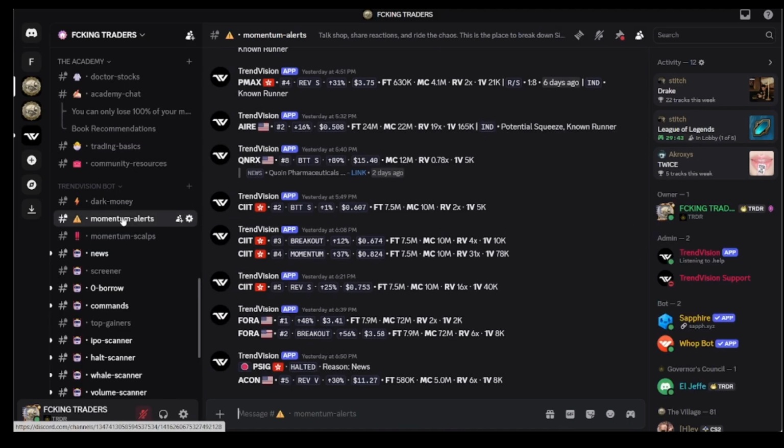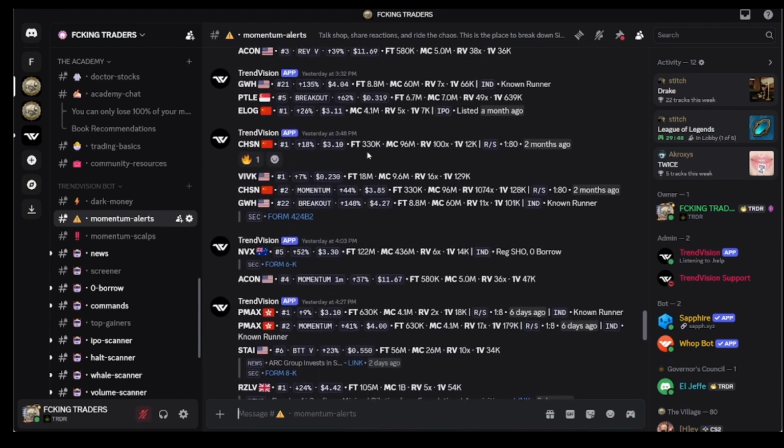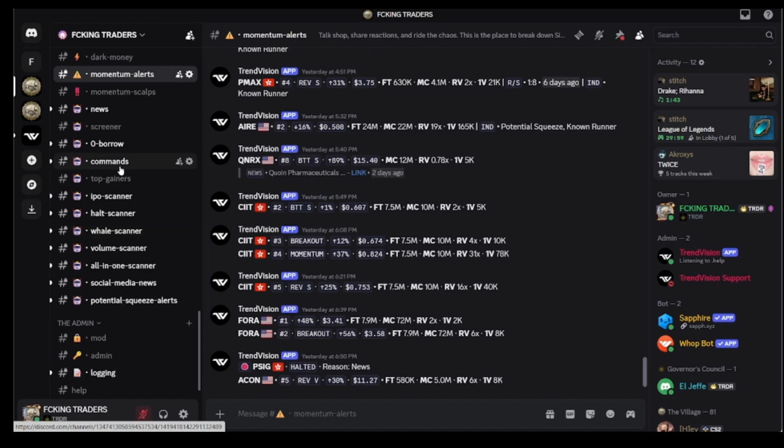Then we have momentum alerts. So this is coming from the Trend Vision bot. And this is just known runners. It pulls from everything essentially. So it's basically pulling what it believes to be the best opportunities from all of these different subcategories down here, from news to potential squeeze alerts.